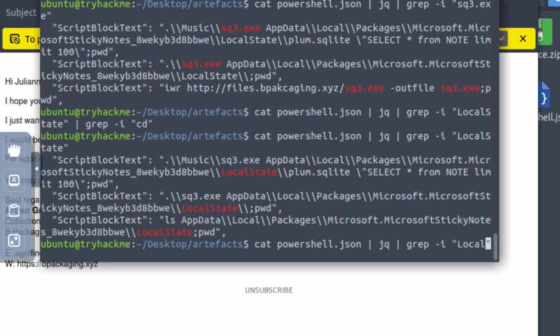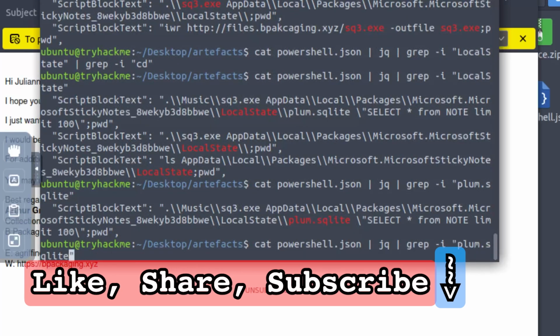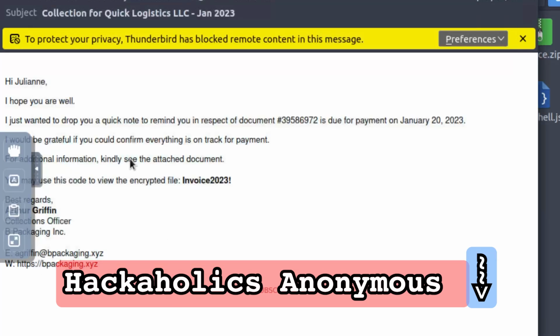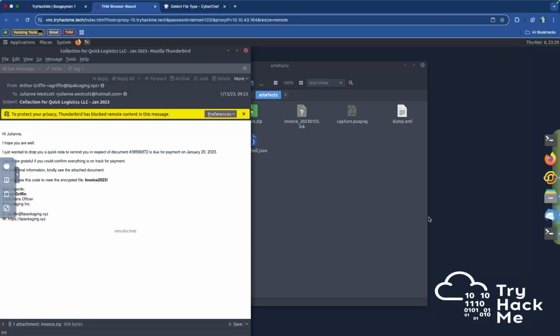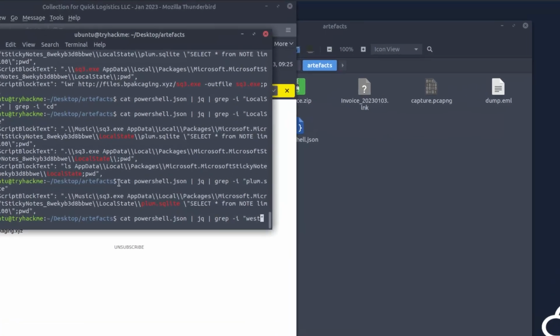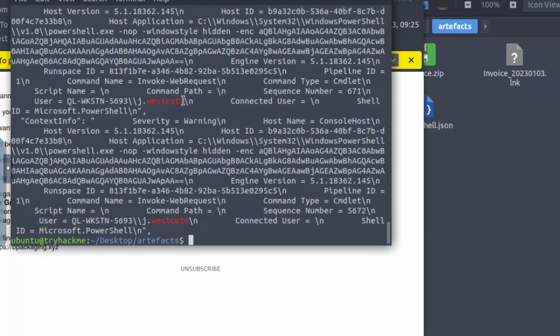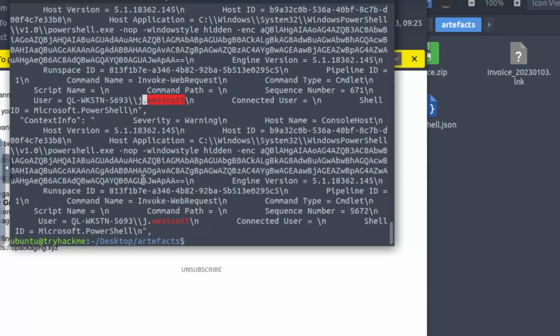So first I can just do plum SQLite. Let's see what shows up for that. This is the only instance of plum SQLite that shows up. So let's do a search for, is it Westcott or West Scott? I think it's Westcott, right? Let's see. It's Westcott. So for Westcott, let's see what shows up. And okay, so the username is J Westcott. Okay, we're making a little bit of progress here.